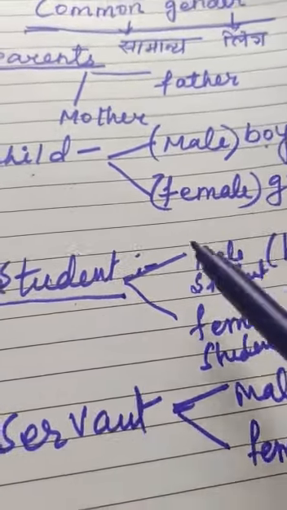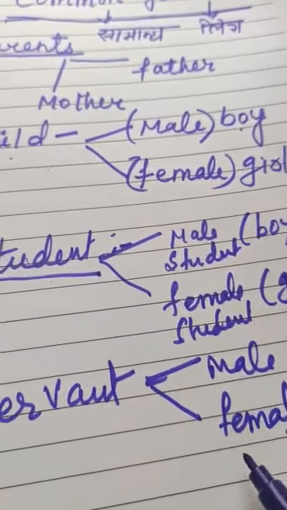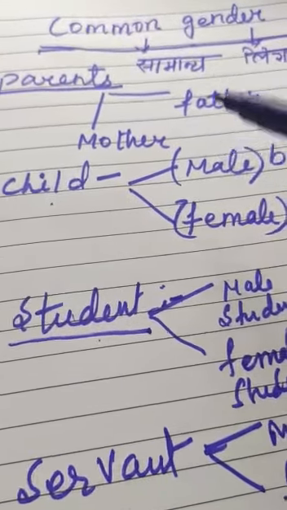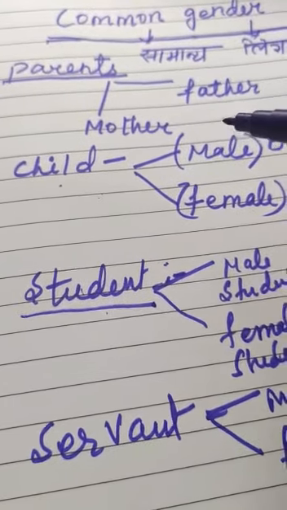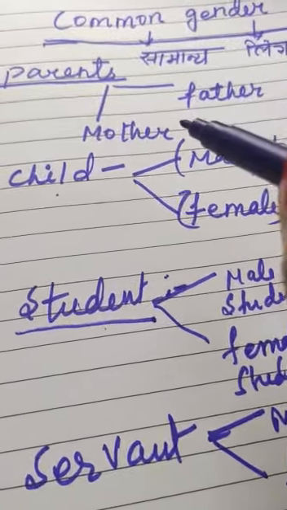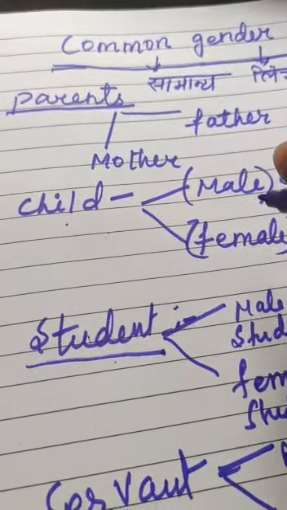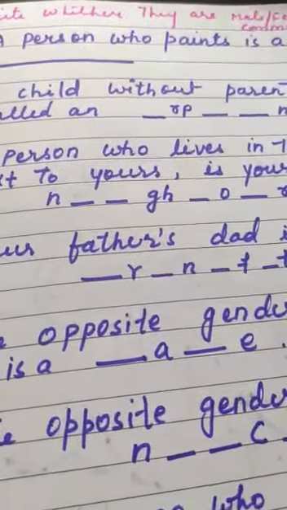In students, both male students and female students are there. Servant, both male and female servants are there. There are so many such types of common gender. Also, you can easily catch it from the words that are given in the exercises. Now we have to do the exercise, worksheet number 3.